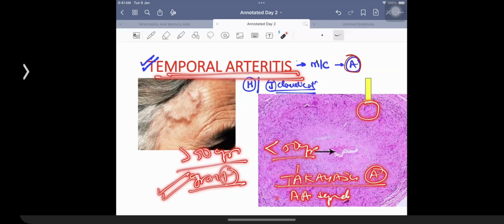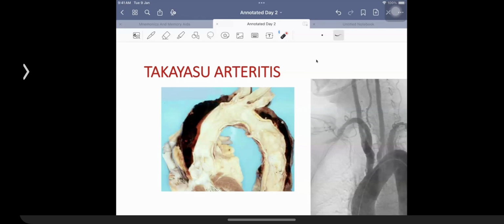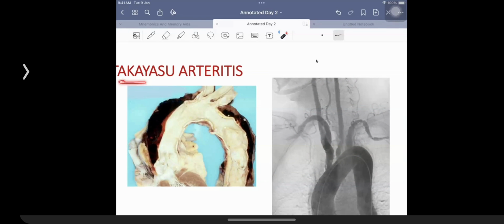It's an example of a condition which is also associated with involvement of the subclavian vessel. Because of involvement of the subclavian vessel, the patients have a very weak or feeble pulse. Sometimes it can be so weak that you are just not able to palpate it. And therefore, it is given the name of pulseless disease. So this is what we are talking about, Takayasu arthritis, also called pulseless disease.